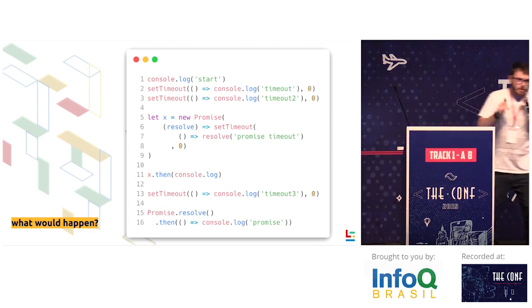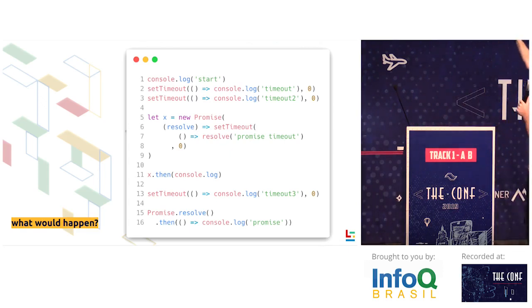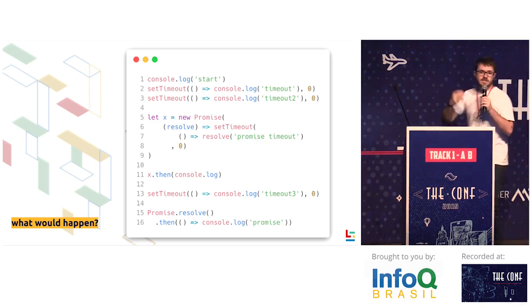So let's look at the code. We have a console.log, which is a synchronous function. We have some setTimeouts, which are macro tasks, which are callbacks. We have a promise that resolves to a macro task. So we have a microtask, a job, that resolves to a callback. We have another setTimeout. We have a promise that only resolves to the execution of the function, which is a simple job.